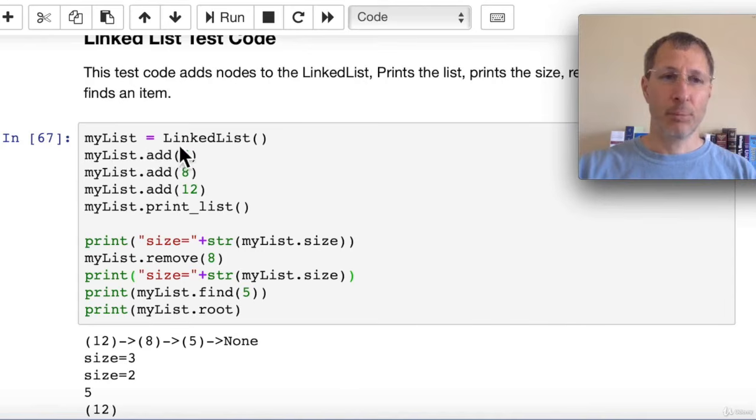So we'll create a new list called myList. We'll add a few items to it, and then we'll print the list, and you can see what we get here. Then we can print the size of the list. We can see the size is equal to 3. We remove one item, the 8, and then you can see the size is equal to 2. We can also find the 5. When we find the 5, it actually returns a 5, and we can print that out. And we can also print out the root, which is 12. That's the last item we added, so that's at the front of the list. So that's how the linked list works.